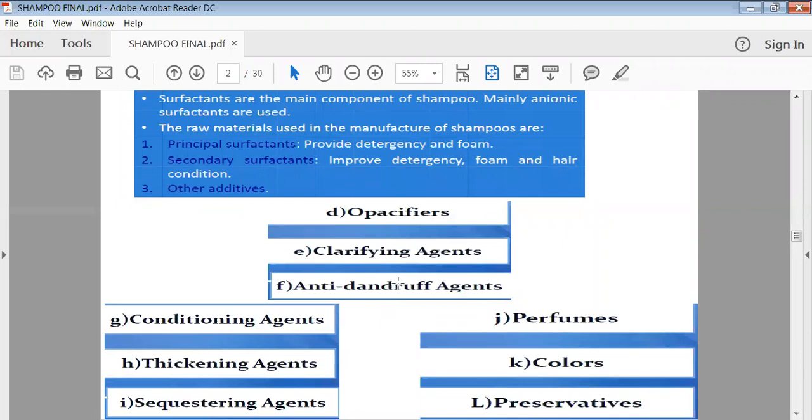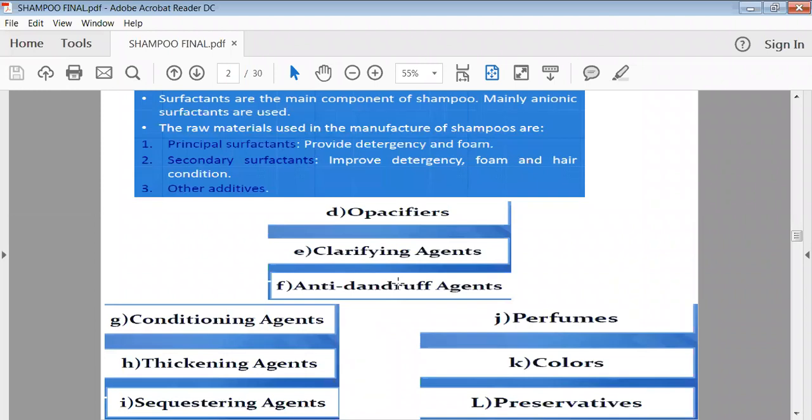Surface acting agent is the main component of your shampoo, and mainly anionic types of surface acting agents are used in the preparation of shampoo. Sometimes we have to improve the foaming action of your shampoo. For that purpose, we add a secondary type of surface acting agent which will give good detergency as well as form a big foam.